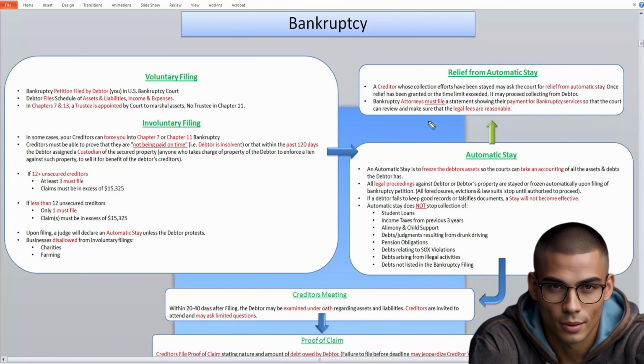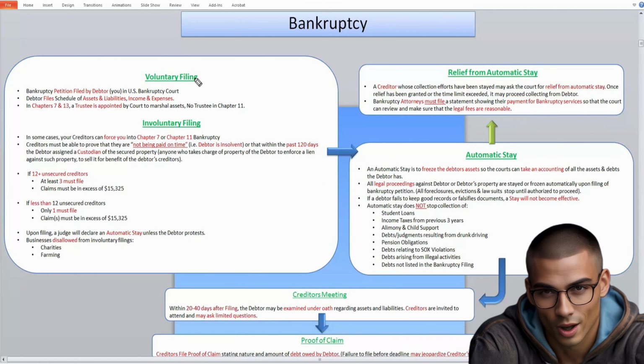So once the stay has become effective, the creditors can't collect any more money from you. So there's some creditors who are going to say, hey, wait a second, I need my money. So those creditors can file with the court for a relief from the automatic stay. If they are granted relief from the automatic stay, then they can proceed with collecting from you, the debtor. But until they're granted that relief, then they can't collect from you. Bankruptcy attorneys must file a statement showing their payment for bankruptcy services and making sure that the fees that they're charging you for the bankruptcy services that they're providing are reasonable.